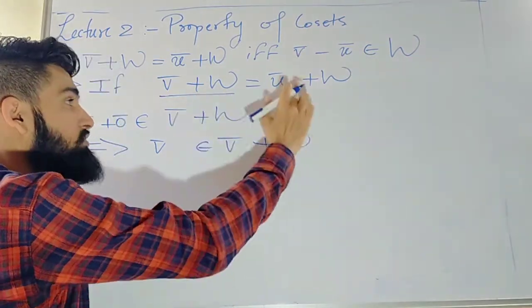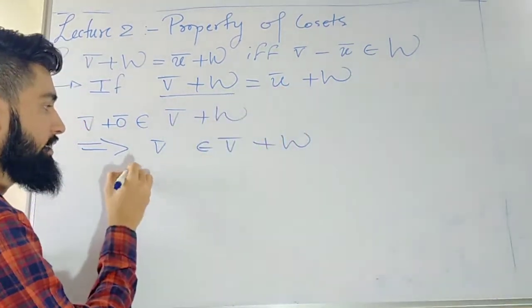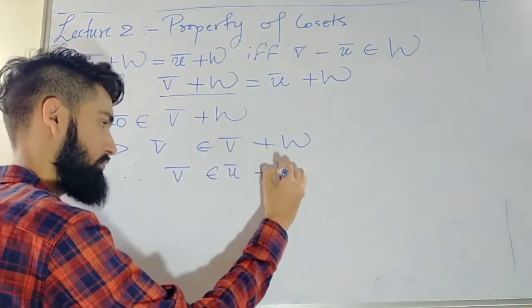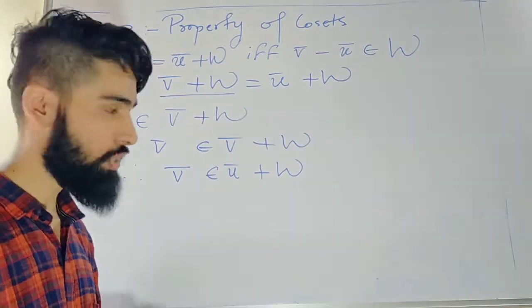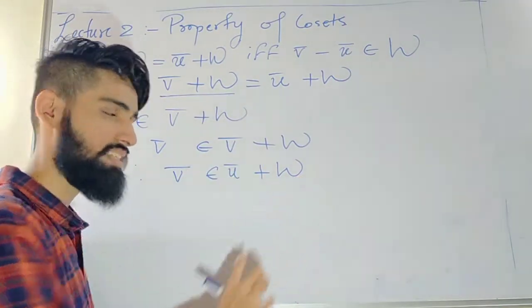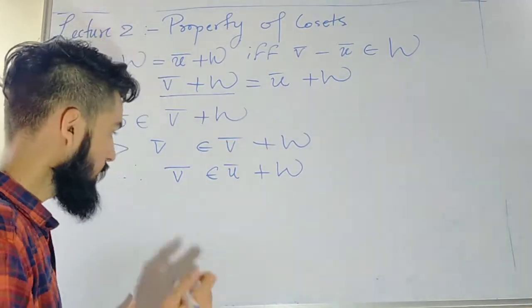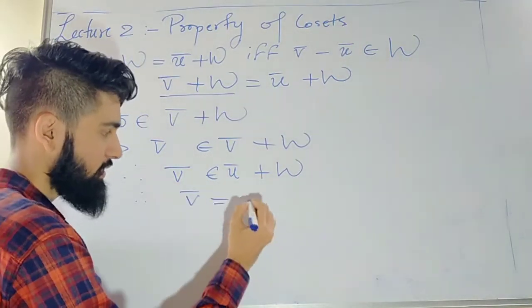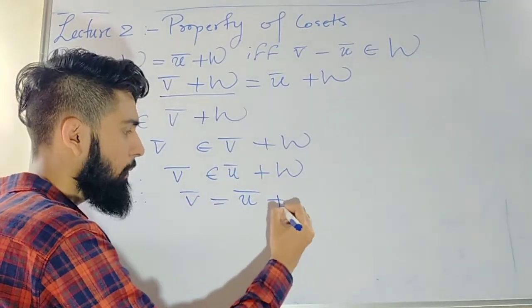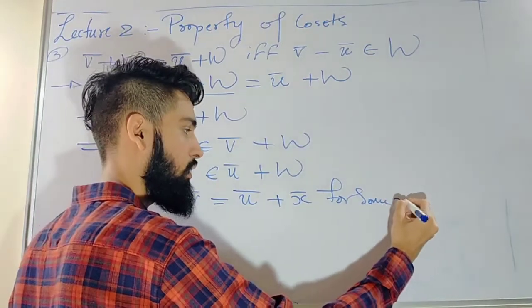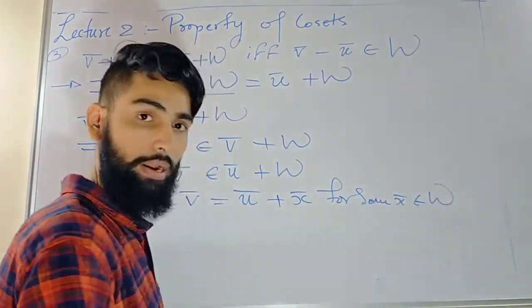And since both of these are the same, I can write that v̄ is an element of ū + W. But I also know that the elements of this look like ū plus some element of W. So v̄ will be represented as ū + x̄ for some x̄ inside W, right?